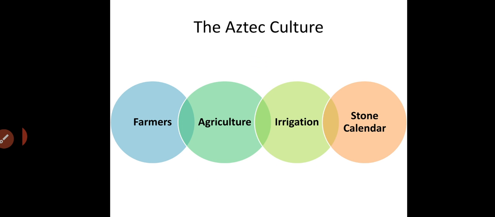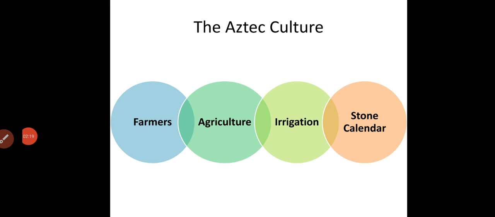Now let's talk about the Aztec culture. The Aztecs were farmers who developed an advanced agricultural system that allowed them to grow crops on dry lands. They developed an advanced system of irrigation which would supply water to the crops planted in land that did not have enough water to support the crops.